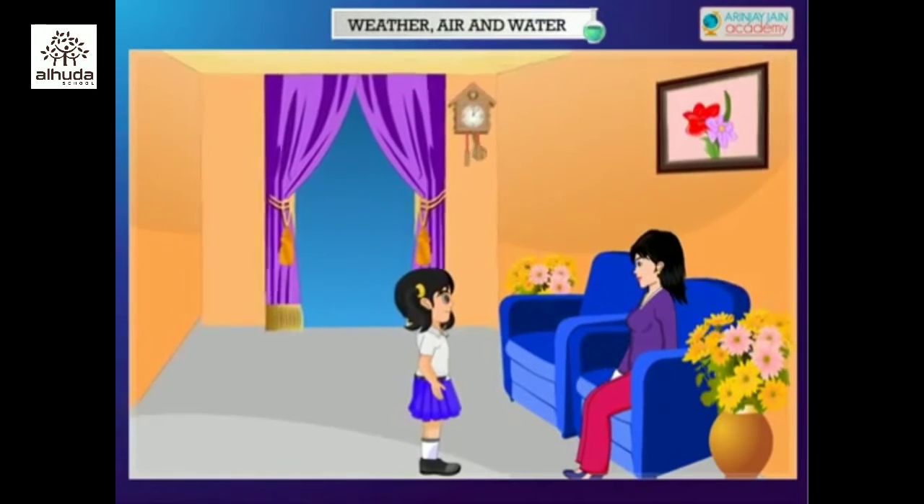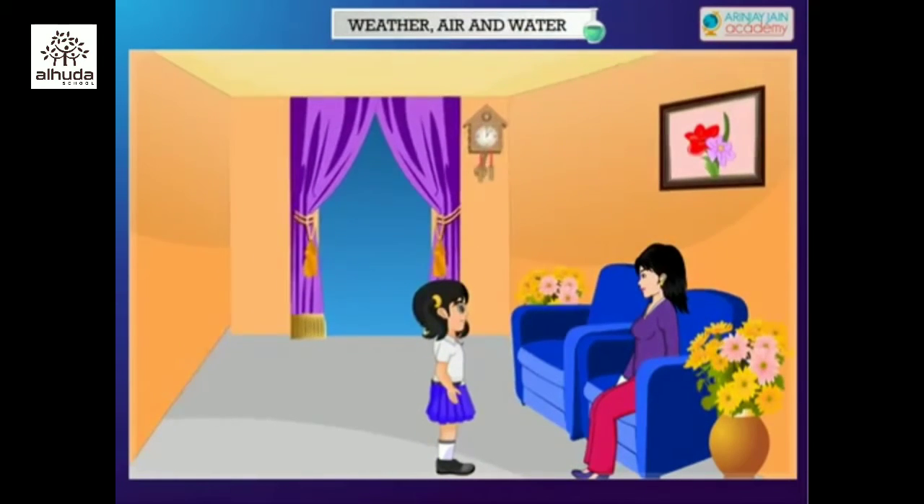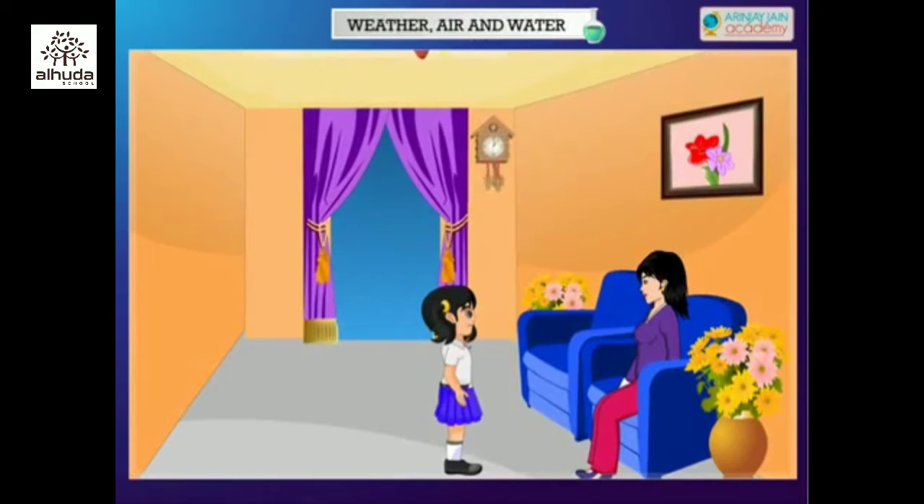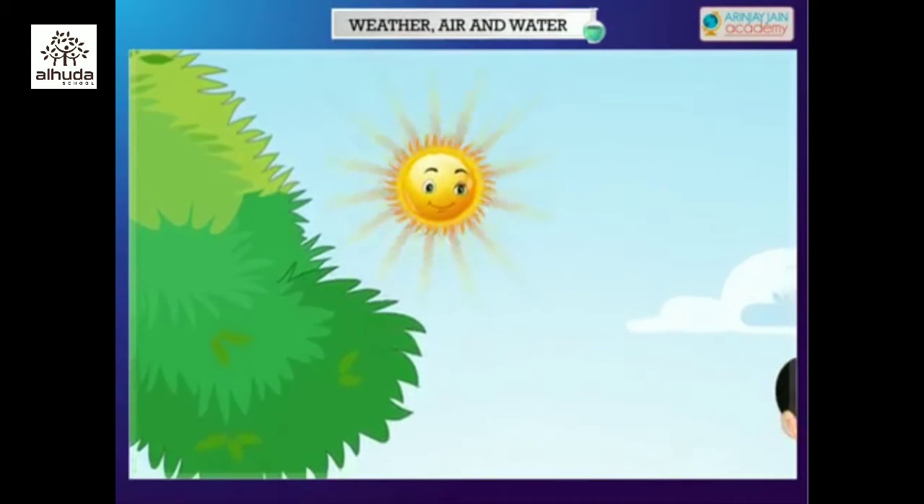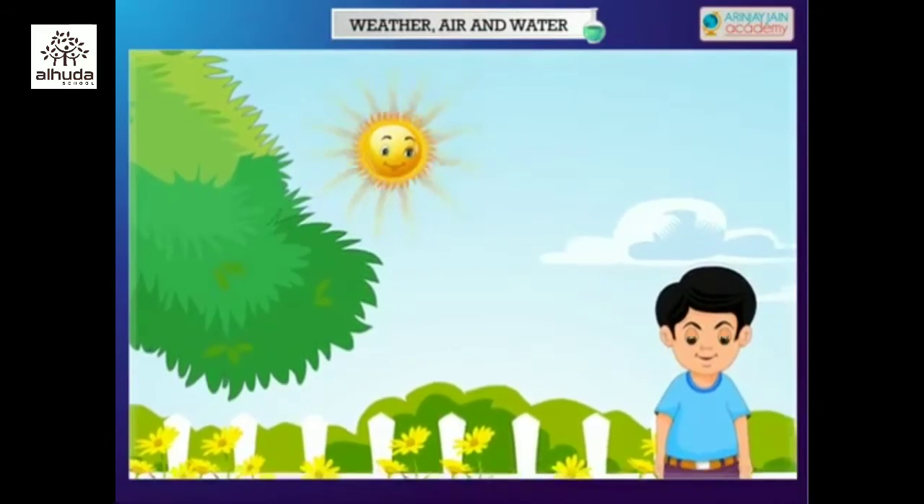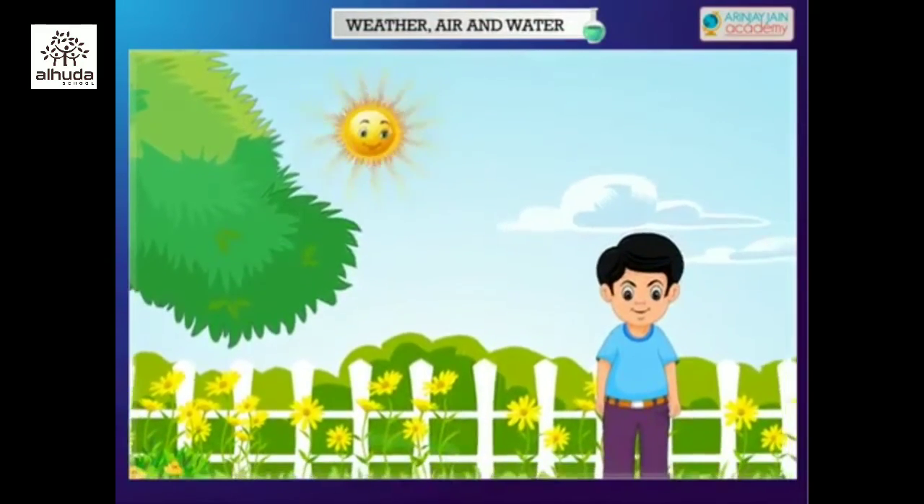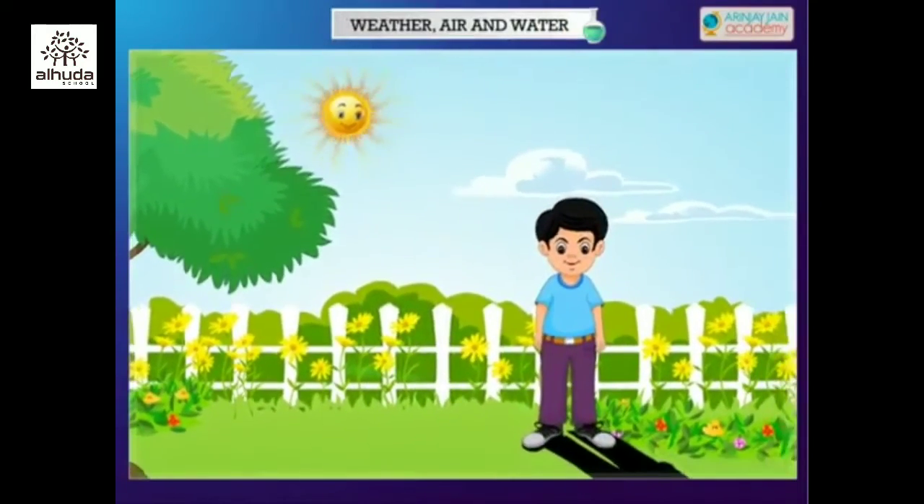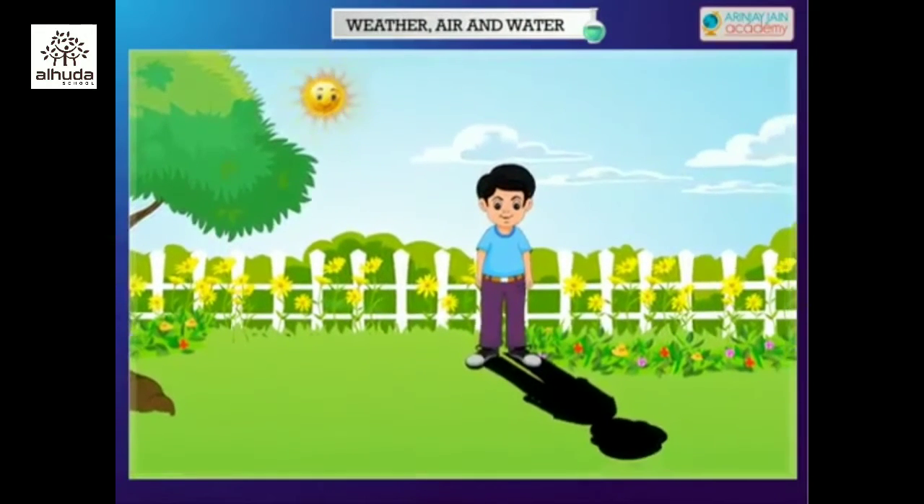Kids, do you know how the sun and weather are related to each other? How do they affect one another? No, Mama. Please explain. The sun causes the change in the weather conditions. The sun affects the temperature of the earth. When the sun shines overhead, sun rays fall directly on the earth. So, it becomes very hot.